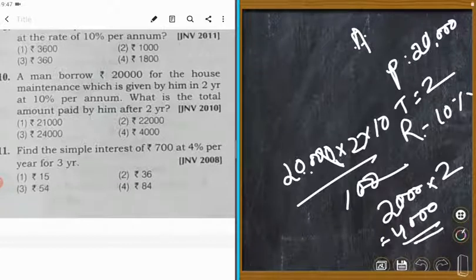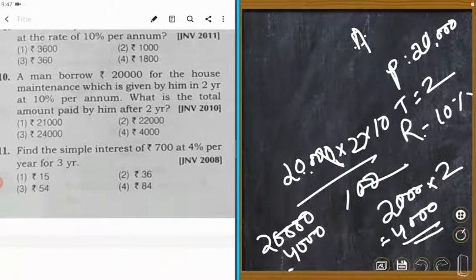So principal 20,000, interest 4,000. Total 24,000. Okay. He will return 24,000 after 2 years. Yes, number 3 is correct.